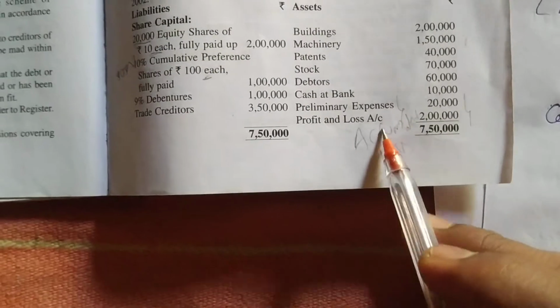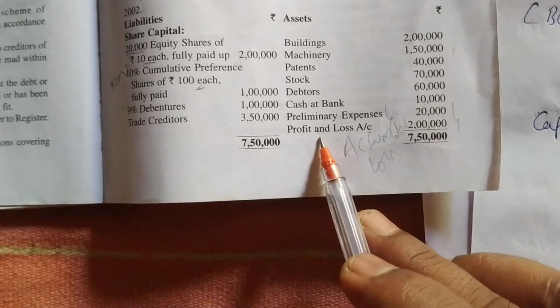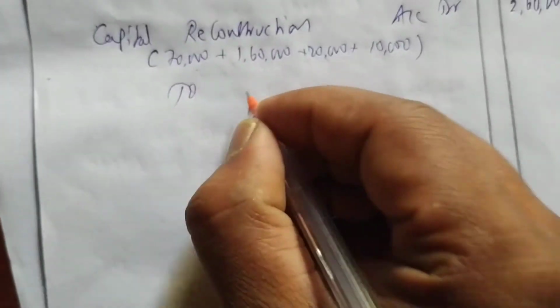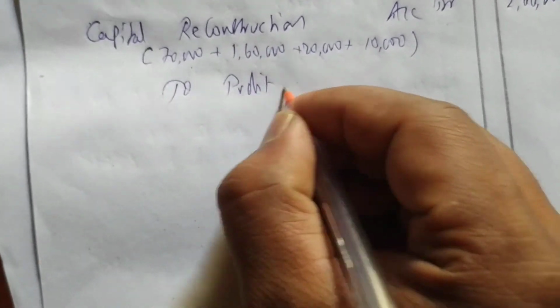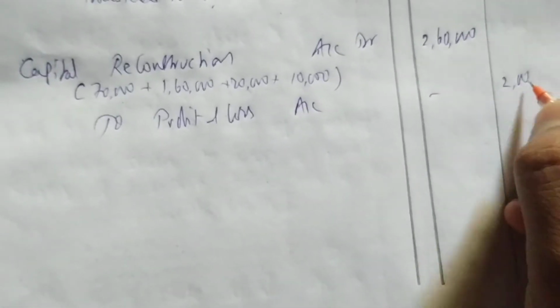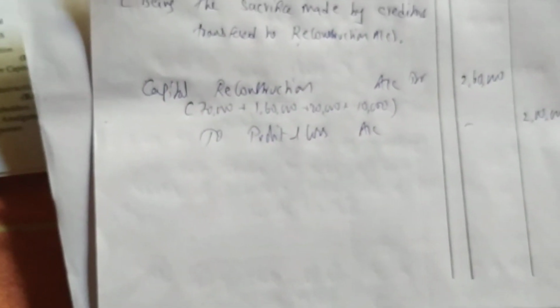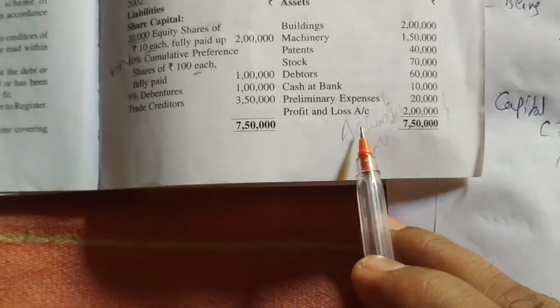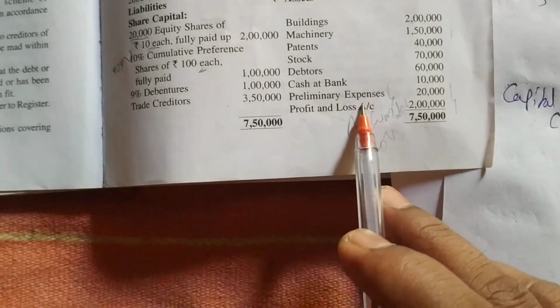So first we have to use that money for these two losses. Preliminary expenses 20,000 and profit and loss account 2 lakhs. So let me write, first we'll use for profit and loss account. How much is the profit and loss account? 2 lakhs. He's saying in the question, right? 2 lakhs used. Okay, we used 2 lakhs for profit and loss account. Next, preliminary expenses.